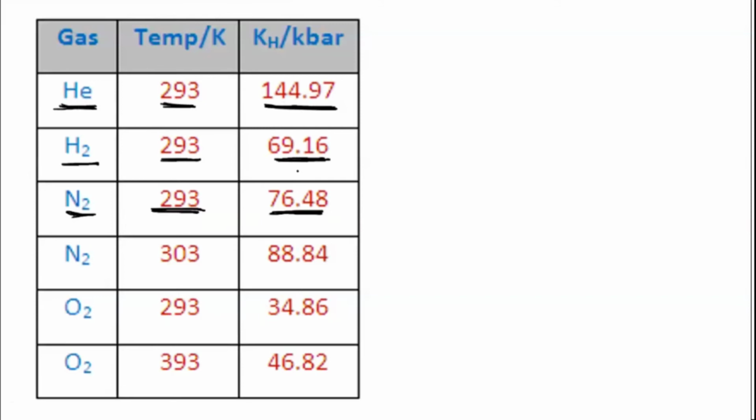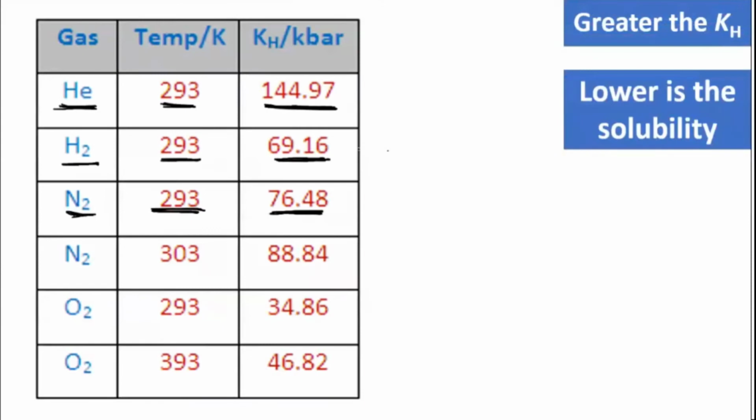In the exam also, different values of KH can be given, and they will ask which of these gases will have higher solubility. So remember this point, students. Greater the value of KH, always lower is the solubility. Greater the value of KH, lower is the solubility, because of this equation. This is how your equation is: P is equal to KH into X.